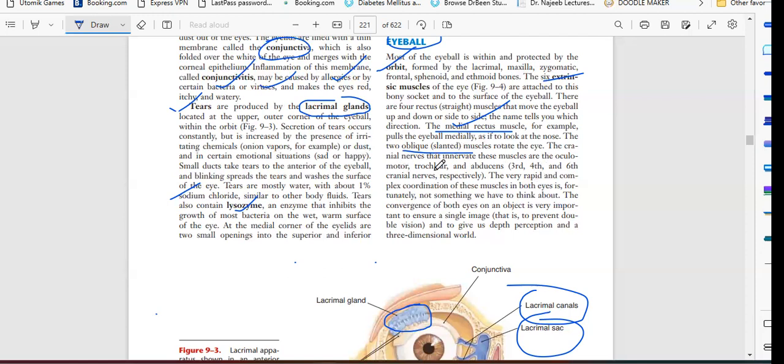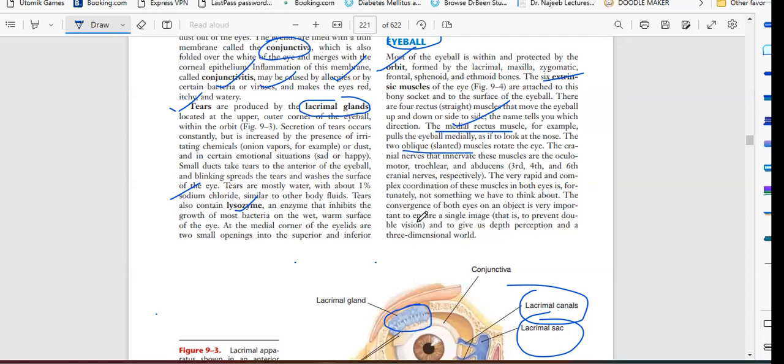The cranial nerves that innervate these muscles are the oculomotor, trochlear, and abducens. We know that, which move these muscles. So I have cranial nerves number 3, 4, and 6. The very rapid and complex coordination of these muscles in both eyes is fortunately not something we have to think about. The convergence of both eyes on an object is very important to ensure a single image.